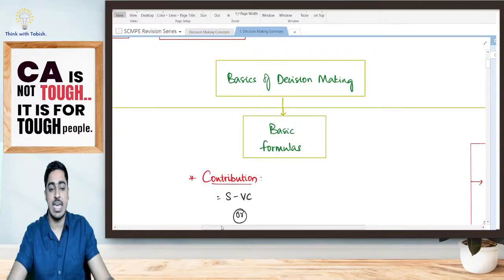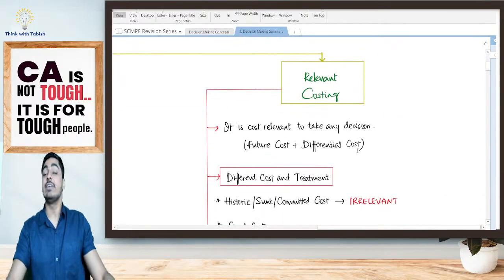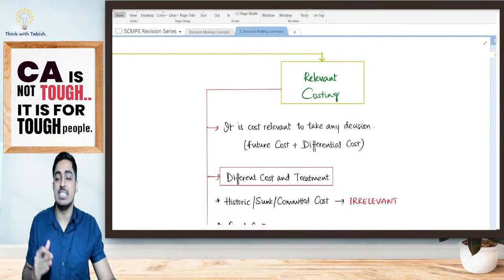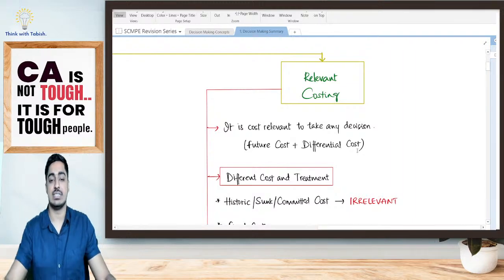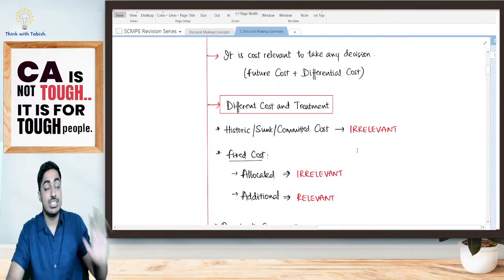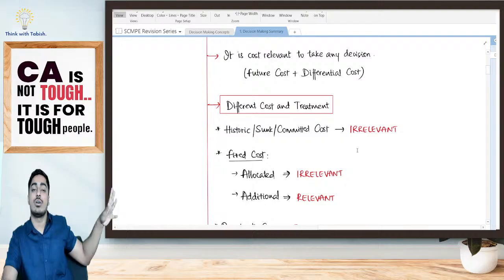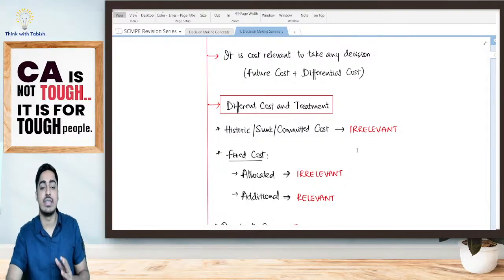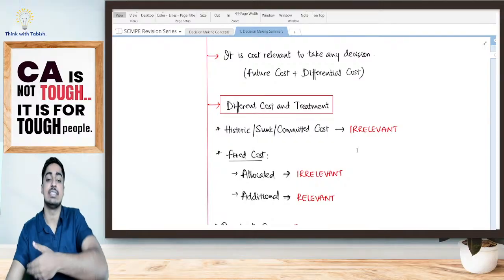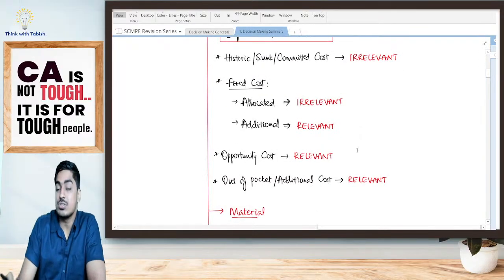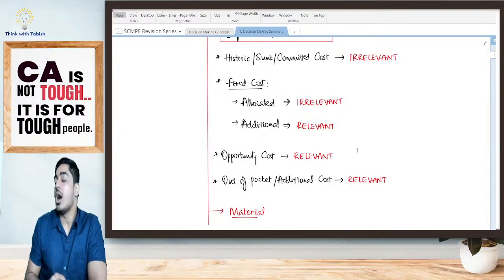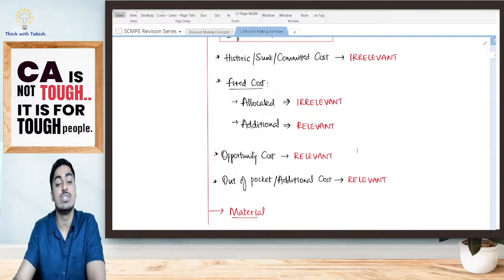Okay, yes. Then we have concept 1C, which is a relevant costing technique. Yes, what is relevant costing? It is the cost which is relevant to take any decision. Okay, yes, different cost and their treatments we have told. Yes, historic cost, sunk cost, committed cost, already incurred in the past, irrelevant. Yes, fixed cost, if it is allocated, irrelevant. If it is additional, it is relevant. Thirdly, we have told opportunity cost, maximum contribution foregone, it is always relevant. Out of pocket or additional cost is always going to be relevant.